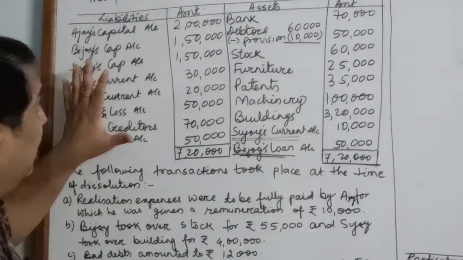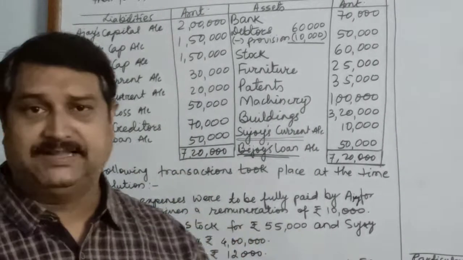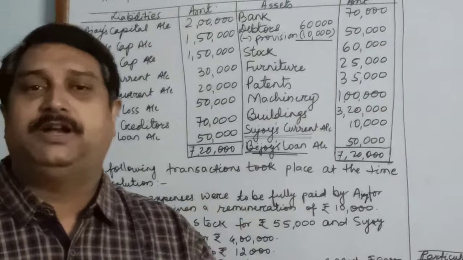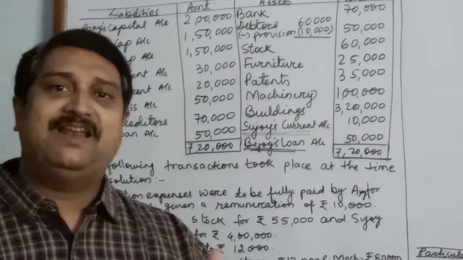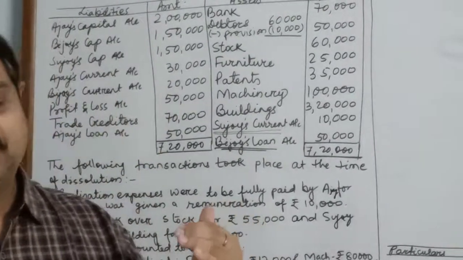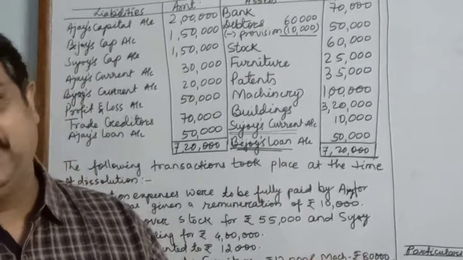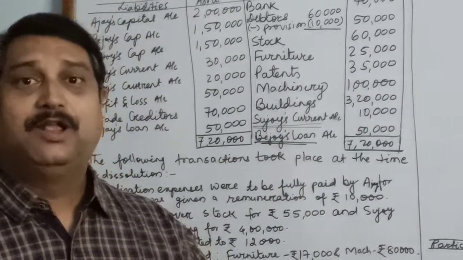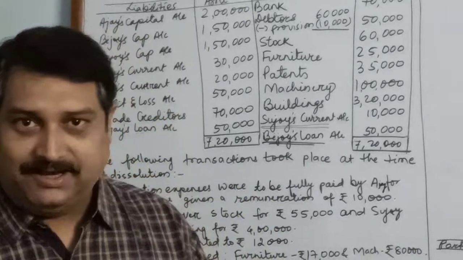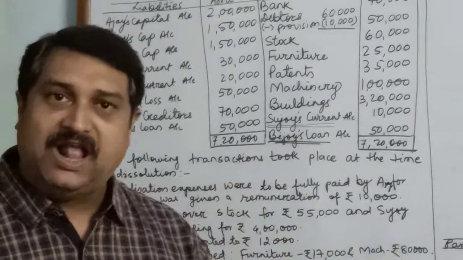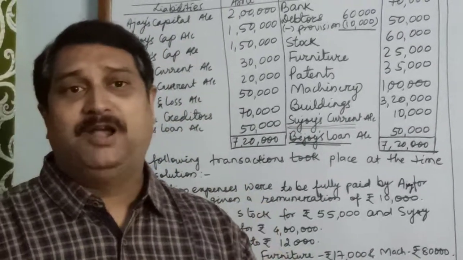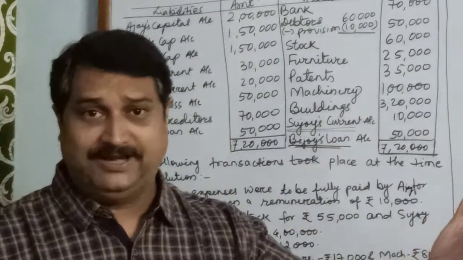Now children, as we have earlier discussed, all the assets which can be converted into cash or which can realize cash are transferred to realization account. Similarly, all the liabilities which are outsiders' liabilities are transferred to realization account. Outside liabilities means the liabilities which are to be paid to the outsiders.